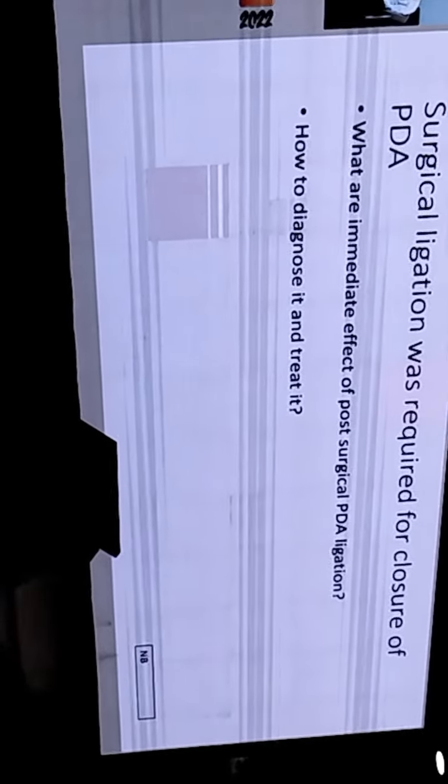Because we are suddenly ligating the duct, the left ventricle faces a severe afterload, and because the blood is not coming from the duct now, the preload also is decreasing in the left ventricle. So basically, the left ventricular output goes down suddenly, and babies can become severely hypotensive.